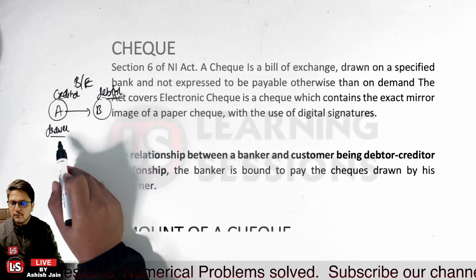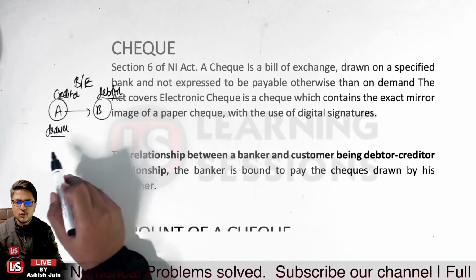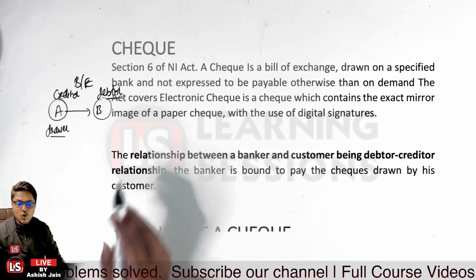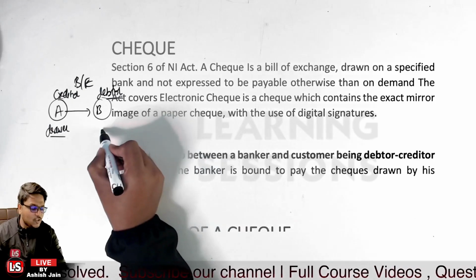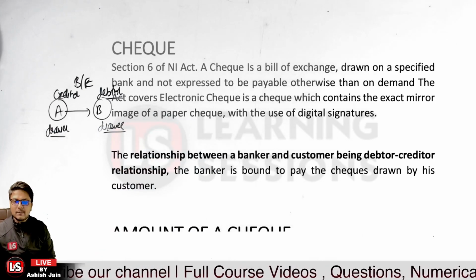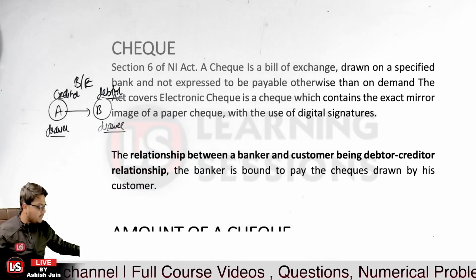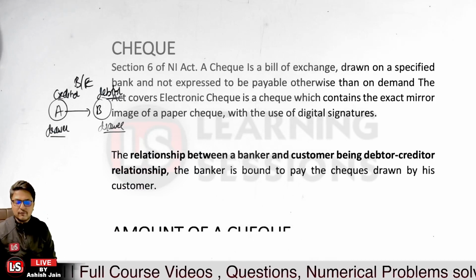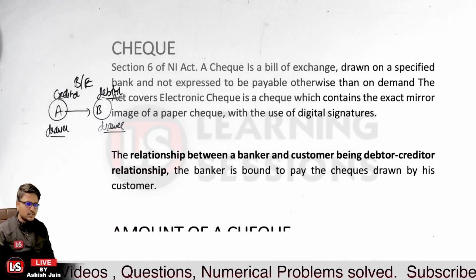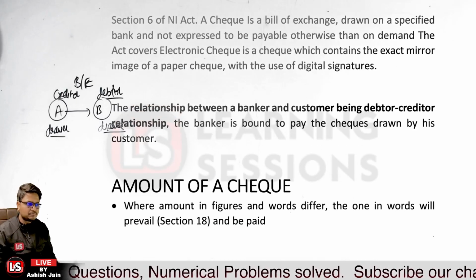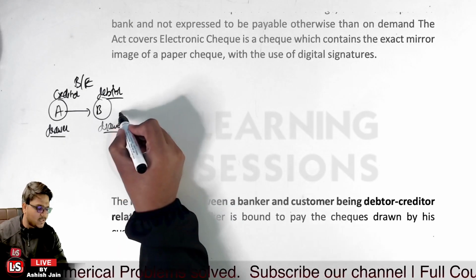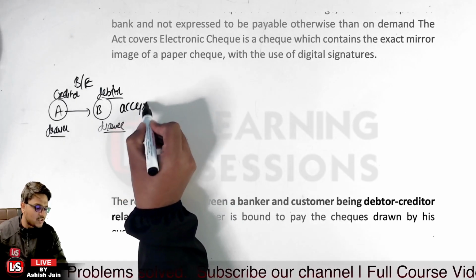Who will be drawing the bill of exchange? The creditor will be drawing the bill of exchange and is said to be the drawer of the instrument. And further, the person on whom the bill of exchange is drawn is said to be the drawee over here. Now the person is to accept the bill of exchange. Then only it will become effective. So person B is to accept the bill of exchange.